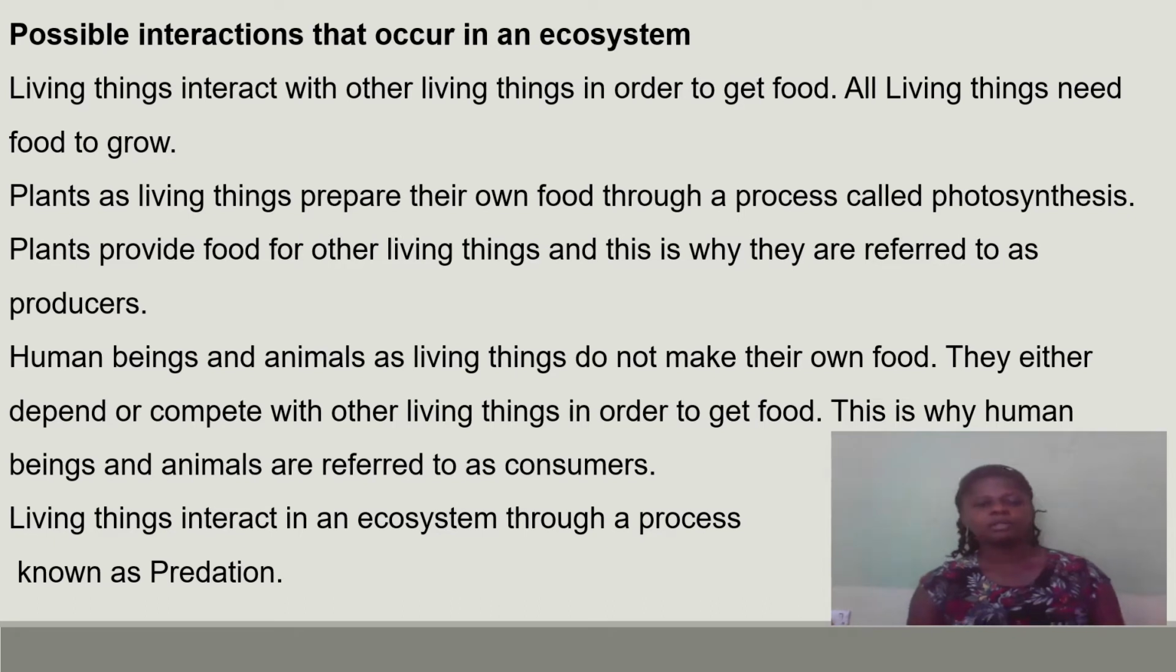Plants as well. Plants as living things prepare their own food through photosynthesis and they provide food for other living things, and this is why they are referred to as producers. Human beings and animals as living things do not make their own food, but they either depend or compete with other living things in order to get food. That is why human beings and animals are referred to as consumers. Living things interact in an ecosystem through a process called predation. Let's look at what predation is and what it entails.